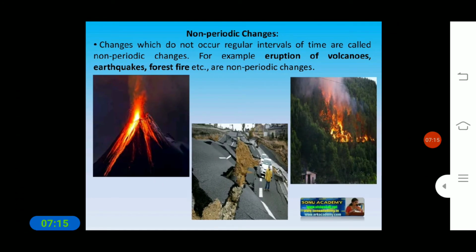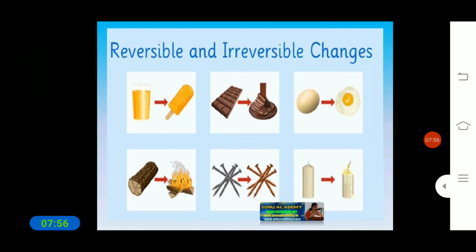And the non-periodic changes, the changes which do not occur at regular intervals of time, are called what? Non-periodic changes. For example, the eruption of volcanoes, earthquakes and forest fire. When a forest catches fire, after a few years, when rain comes, the trees grow again. Likewise, plants and trees grow back. This kind of change we can see in non-periodic changes. Okay, so these are some examples of non-periodic changes.